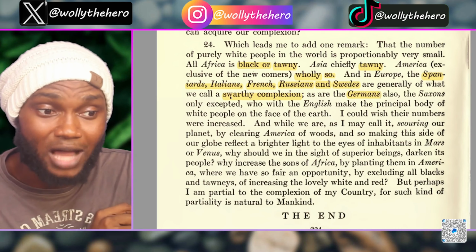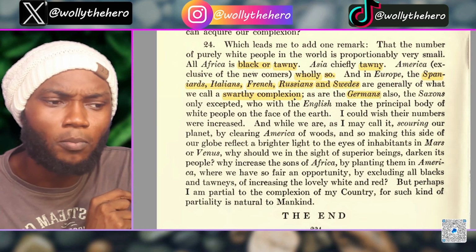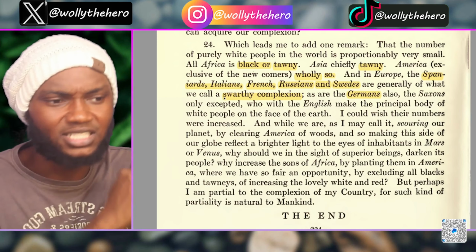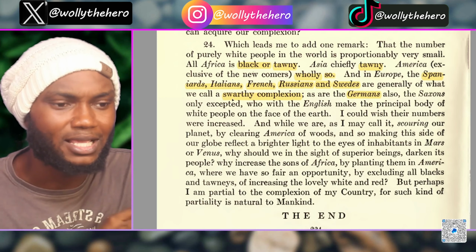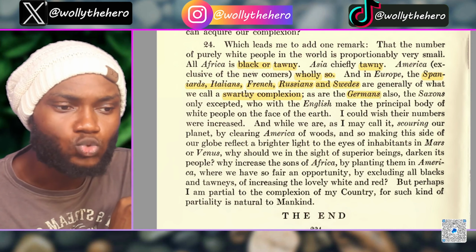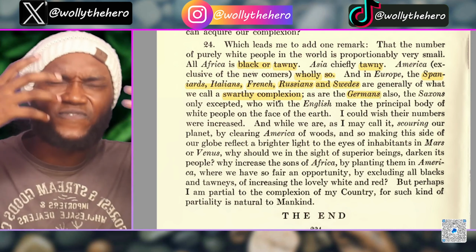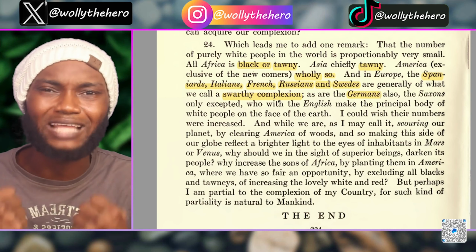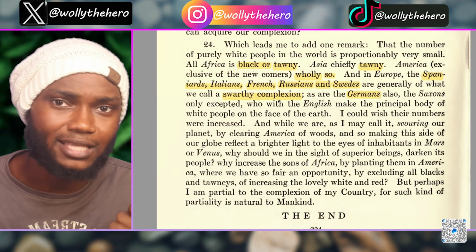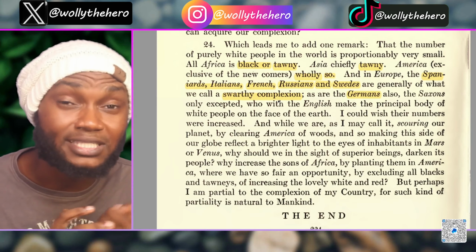Because it says that these people had what? They had a swarthy complexion. Okay, all these people, Spanish, Italians, French, Russians, Swedes, even the Germans had swarthy complexions. This is a physical description of what they look like, the color of their skins. They had black colored skins, guys.